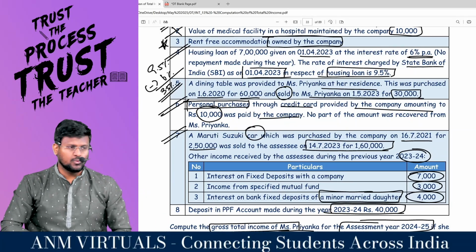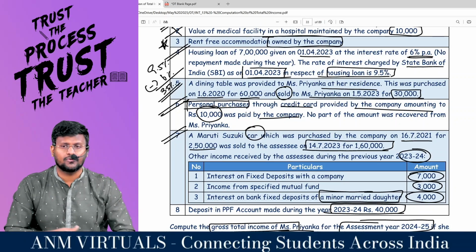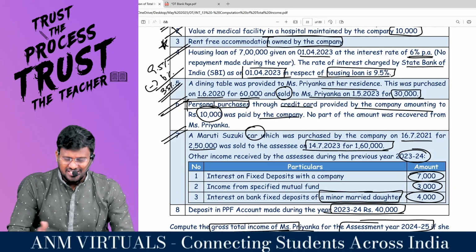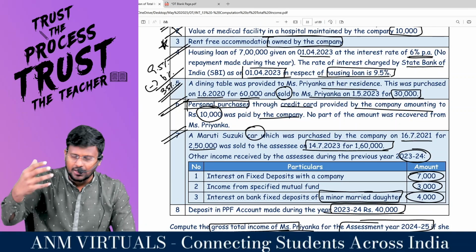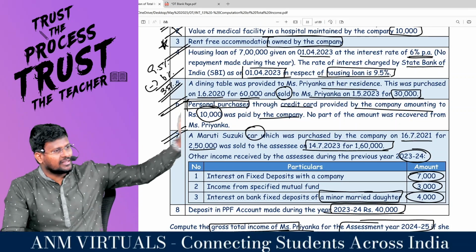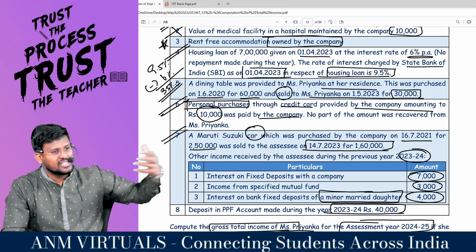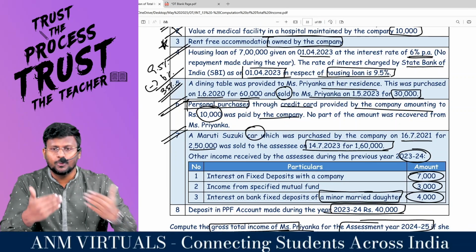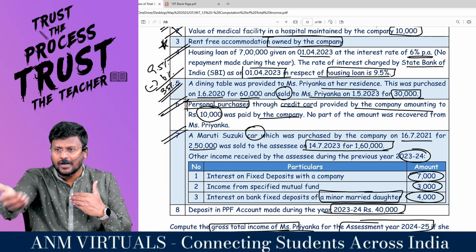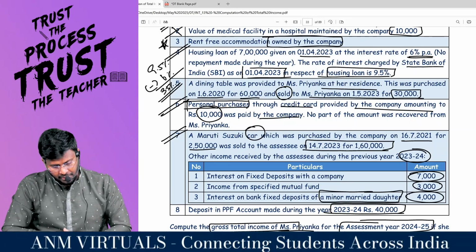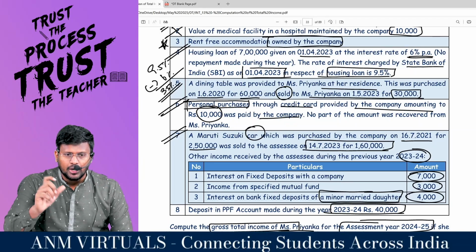Whenever transfer provision will be applicable, as a chartered accountant, you have to see what asset has been transferred. This asset will not fall under motor car or motor vehicle, and is not covered under computer and other electronic gadgets. This will fall under other asset. If it is other asset, 10% SLM will be the allowed depreciation to be reduced. Then only you have to calculate the WDV. That WDV has to be compared with the amount paid by the employee. Comfortable? So from that 60,000, I computed how many completed years are there.